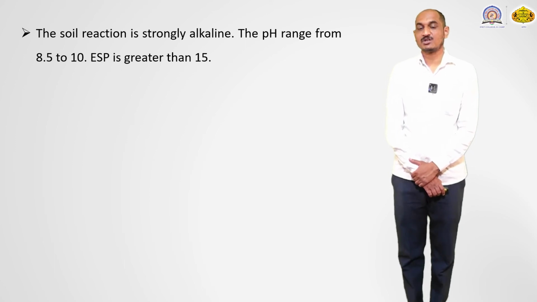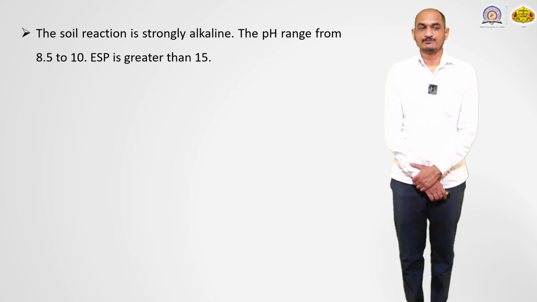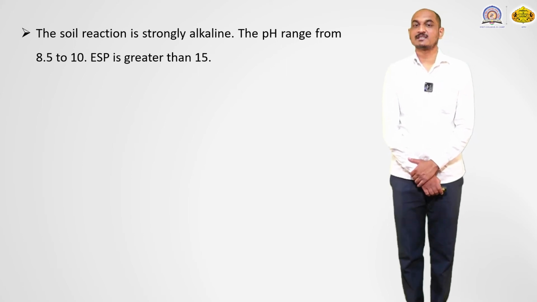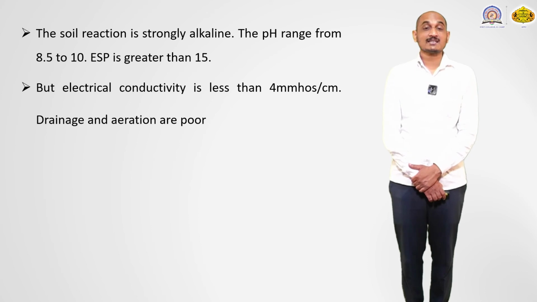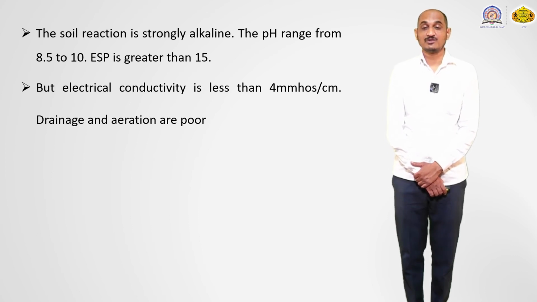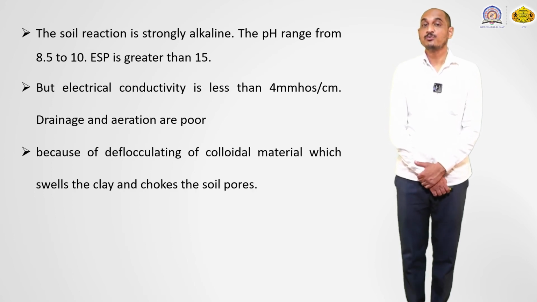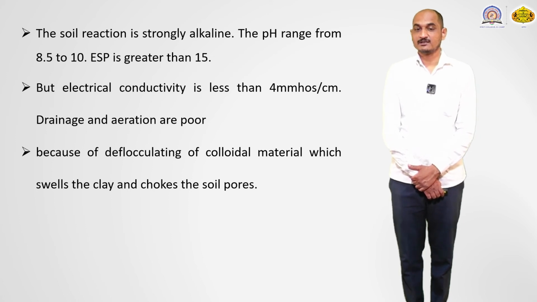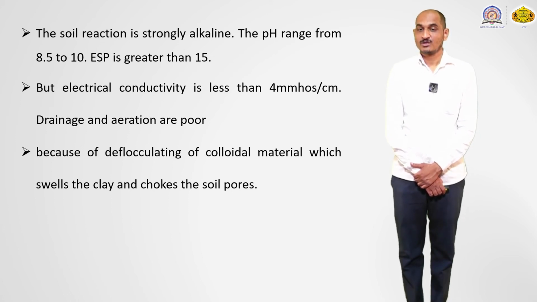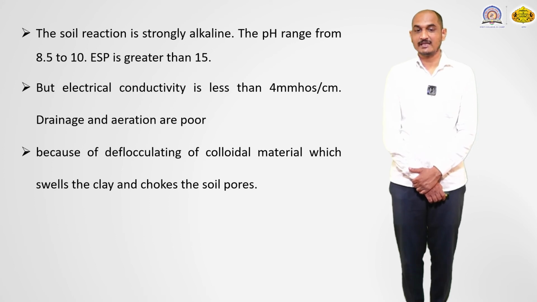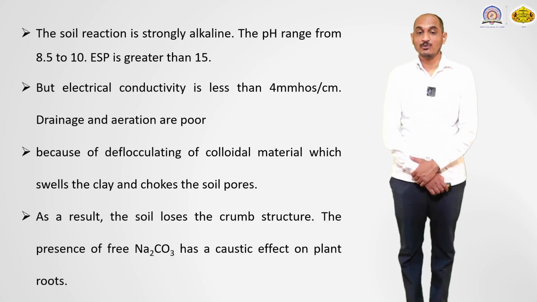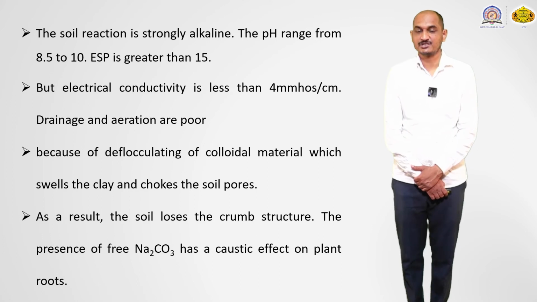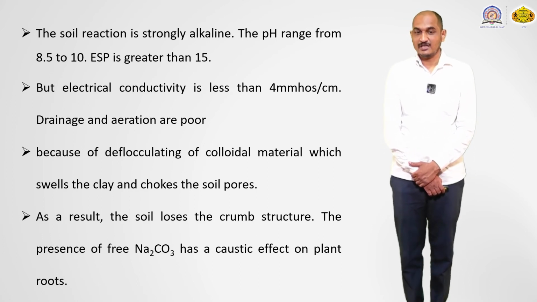The soil reaction is strongly alkaline, and the pH of such a type of soil is from 8.5 to 10, while the exchangeable sodium percentage is greater than 15. But the electrical conductivity of such a type of soil is less than 4. Drainage and aeration are also poor in such a type of soil, because of the deflocculation of the colloidal materials, which scatter the clays and choke the soil pores, and due to that the drainage and aeration is very poor.